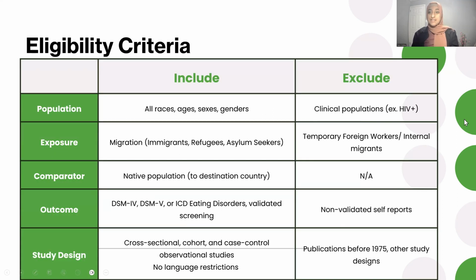Eligibility criteria identified that all studies from all backgrounds were included. However, we excluded clinical populations. Studies were excluded if they were based on internal migrants, so, for example, individuals migrating from one province to another in the same country. Studies were only included if they had a comparator population, so a native population to the destination country. They were included where eating disorder assessment was based on diagnostic criteria from the DSM, the ICD, or validated screening assessment reports. And finally, we included only cross-sectional, cohort, and case control observational studies.